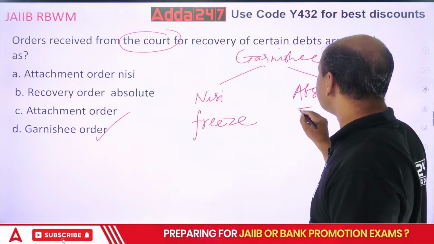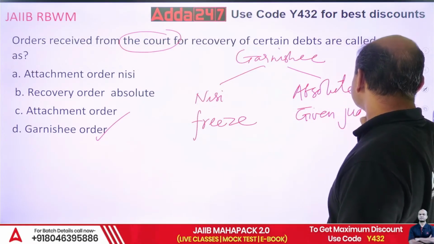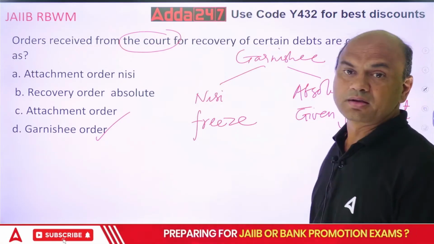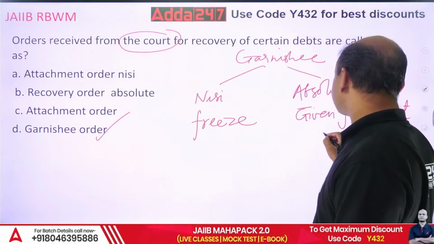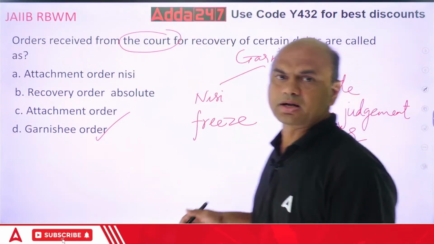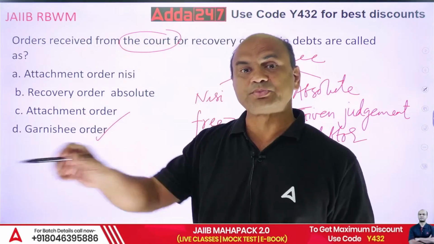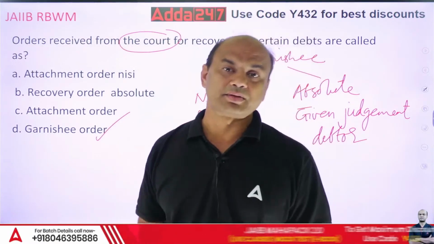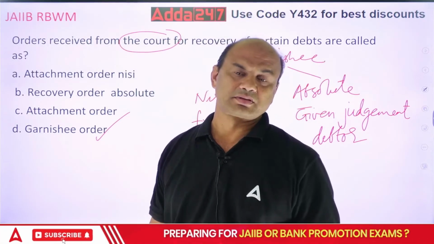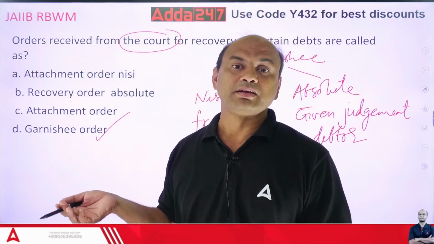So freeze that account. And whenever you get the absolute, it tells you the money should be given to the judgment creditor. Judgment creditor means the one who wants to recover the money. The court gives the order that this person has a right to recover the money, so you have to give the funds to that person. You are becoming the judgment debtor over there, and that person is the judgment creditor.